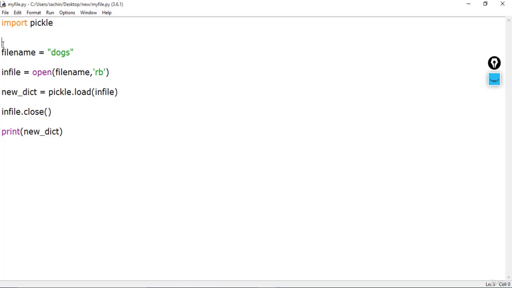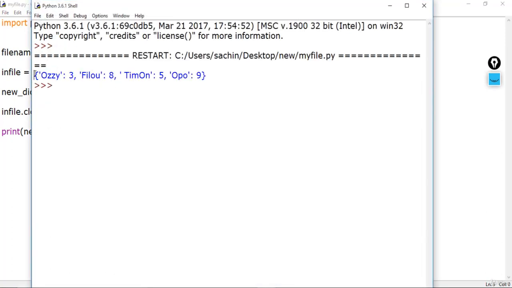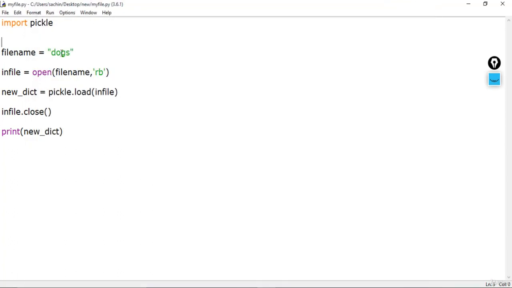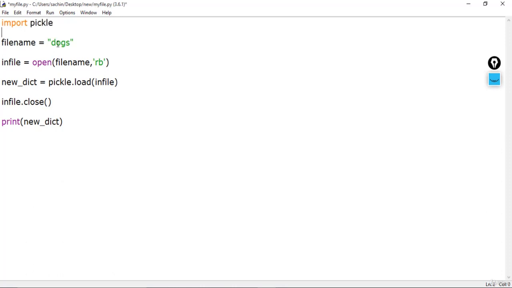If I save this and print it again, you could see the same object that was created before, from our file named dog. So this is our pickle module, used to save the object into a binary file, and you can reference that file whenever you require it using this deserialization technique.